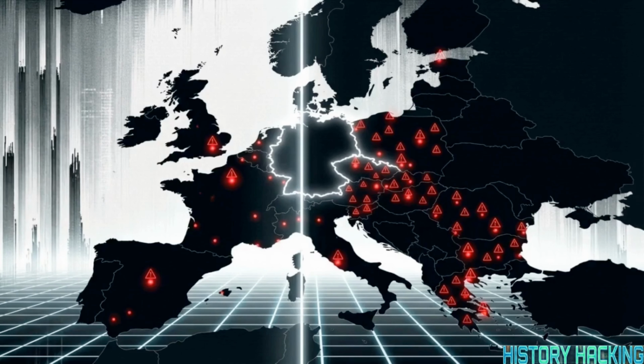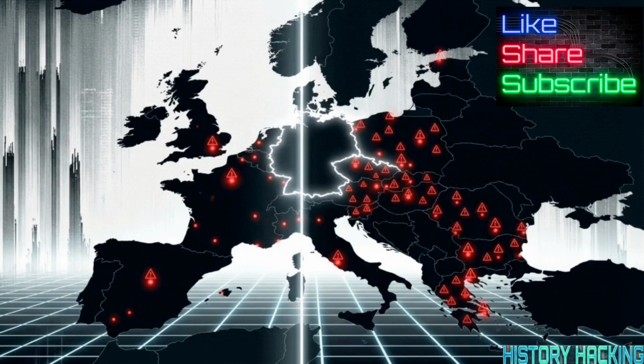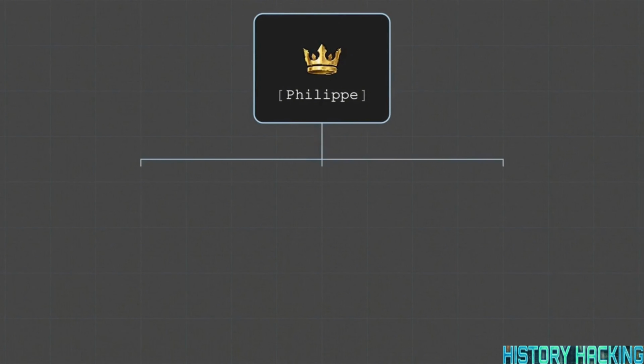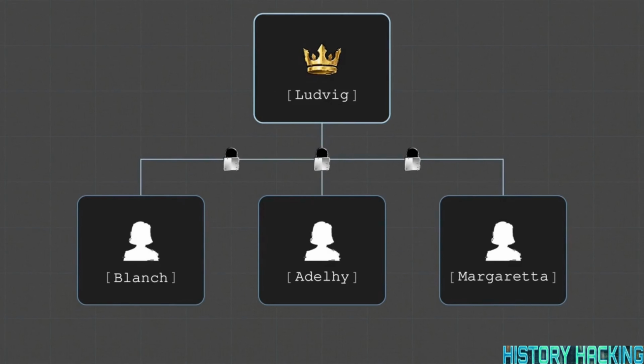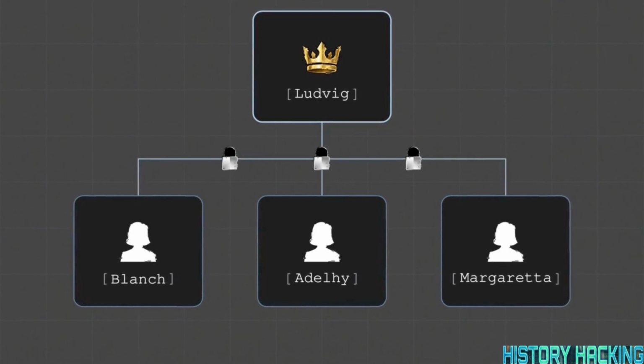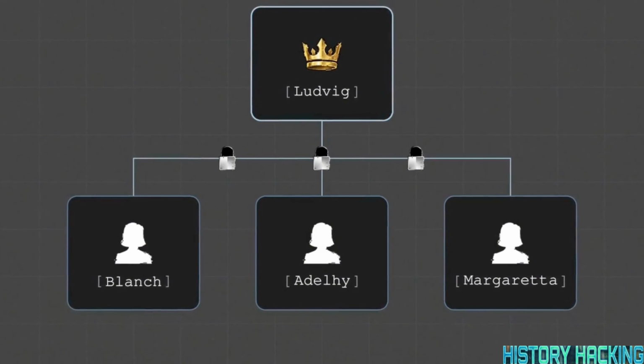We can expand this audit beyond Germany to scan the broader European server. When we do, the same structural flaws appear across the entire continent. This logic tree illustrates a dataset from medieval France. If a king NPC generated with the name Philippe, the system strictly locked his queen's name to Bertha, Maria, or Johanna. If the variable for the king was Ludwig, his queen was hard-coded as Blanche, Adelheid, or Margareta. It is a strictly enforced naming convention.